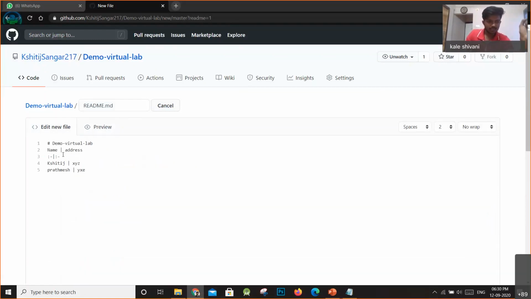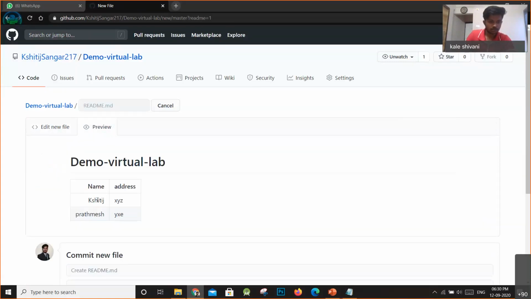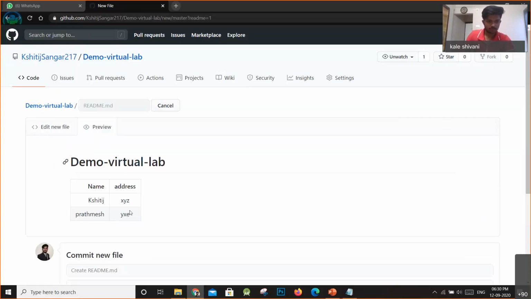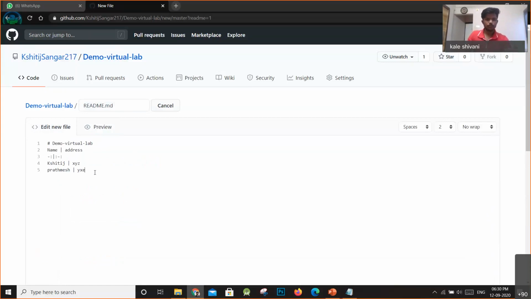Now I'll explain what this means. This means you want to left indent your text. This colon, if you put it after that dash, is for your first column, and this is for your second column. I will just preview this. So look, this is right indented, right? With this you can right indent. And if you want to center the text, you just have to put colons before and after. So look, it's centered, right? There are a few demos that will be needed by you. I won't go quite deep into this. So that's all for now.